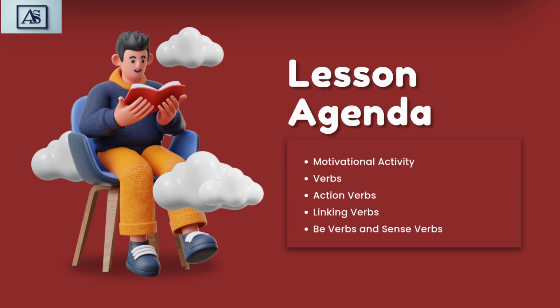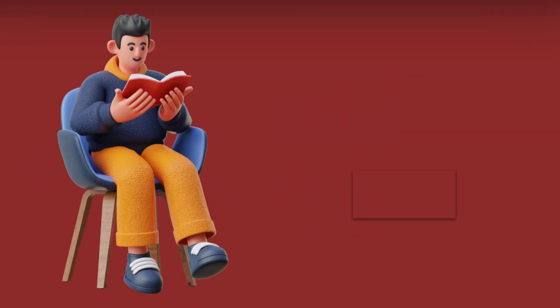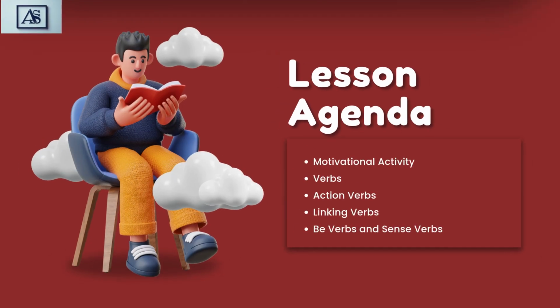A verb is a word that shows an action, state, or occurrence. An action verb shows what someone or something does. It expresses a physical or mental action. A linking verb is a verb that connects the subject of a sentence to more information about the subject. It doesn't show action, it shows a state or condition.